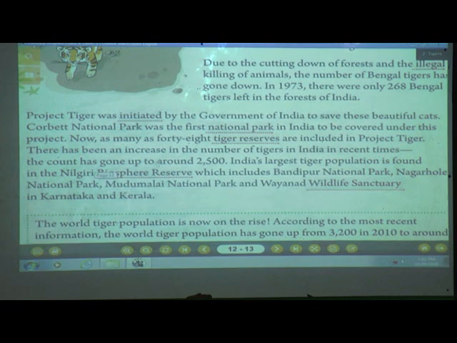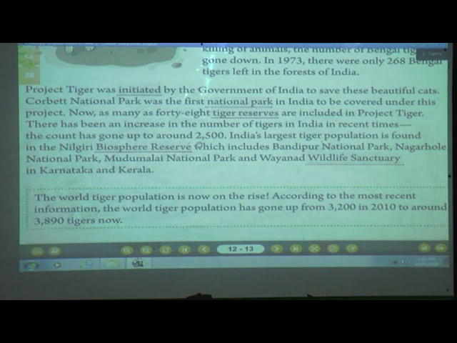It is in the Nilgiri Biosphere Reserve. Okay, so this was all about tigers. Now here they have given the world tiger population. Just a note for you, the world tiger population is now on the rise. Why? Because government has started some measures to save our beautiful cats.